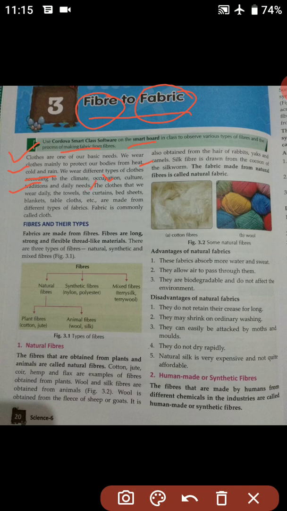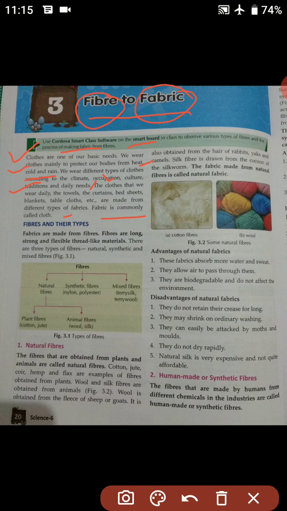Now moving to the next line. The clothes that we wear daily, the towel, the curtain, bed sheet, blanket, tablecloth, etc. are made from different types of fabrics. Not a single but different kinds of fabrics. Fabric is commonly called cloth.